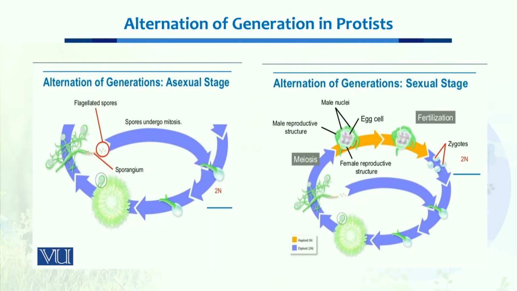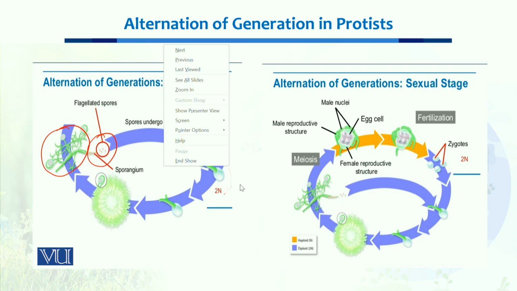Now, this chart shows the alternation of generation in the asexual stage. Just imagine that we have a full-grown algae. This algae produces flagellated spores which then swim in the aquatic environment and undergo mitosis.